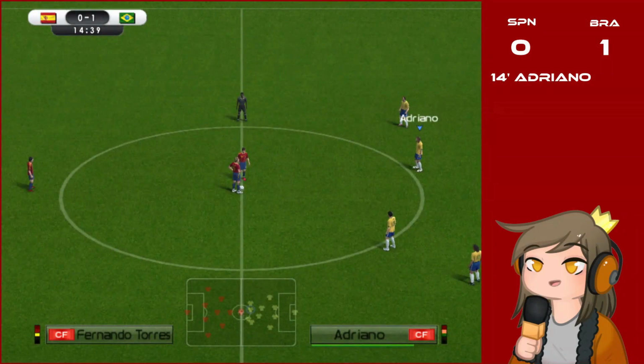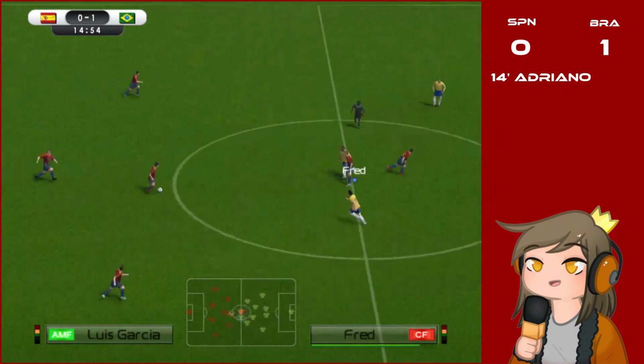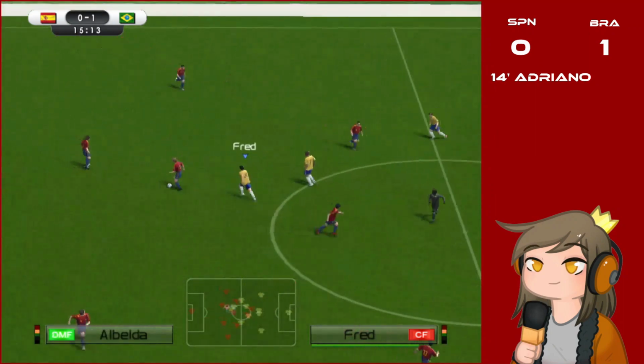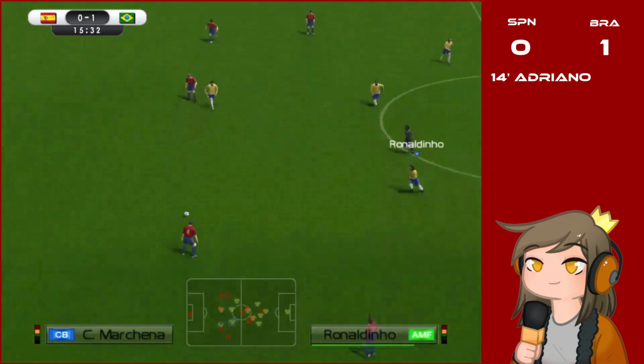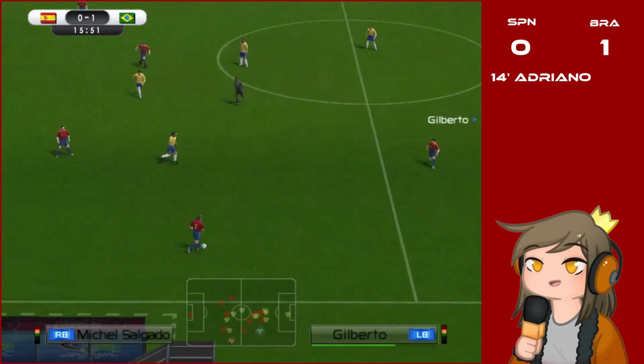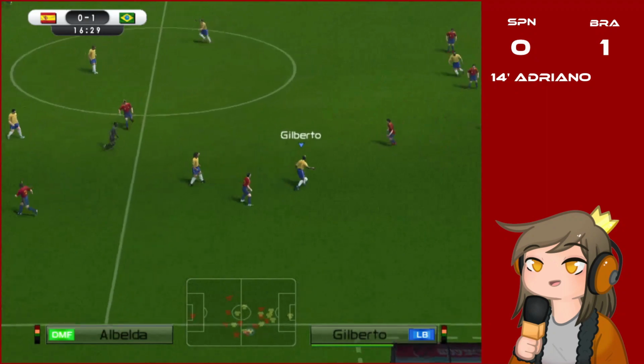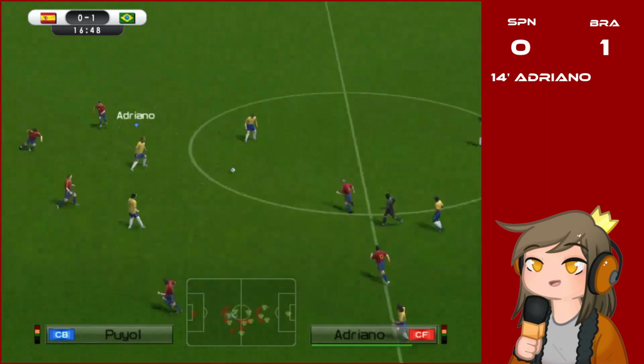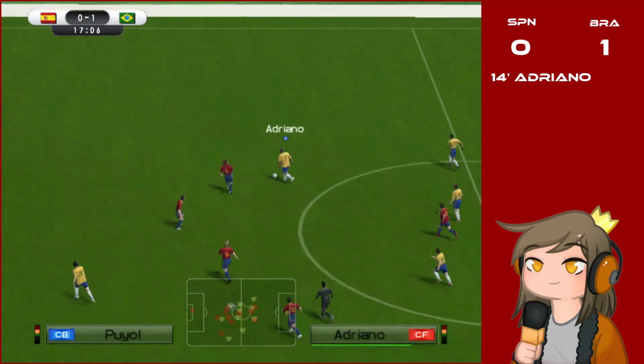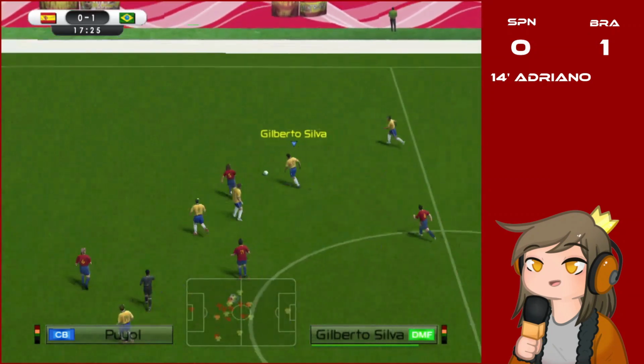14 minutes on the clock. Torres passes it to Villa to restart the match. It's Garcia. Finds Albelda. Finds Marchena. Salgado. Salgado uncontested pass to Iniesta, who loses the ball. It's Gilberto. Finds Adriano. Adriano runs with it. Passes back to Gilberto Silva.